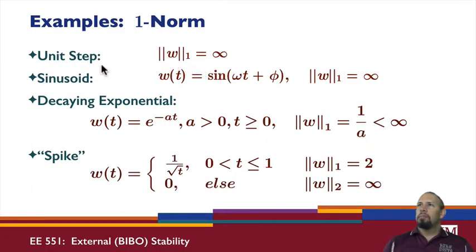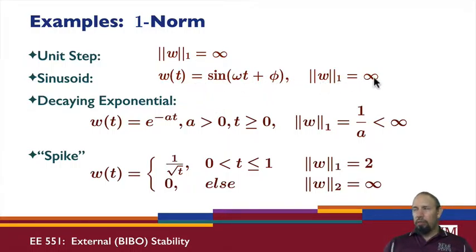One norm. The unit step function has one norm, which is basically the integral of the absolute value. So again, with the step function, it just keeps going, and so the one norm just keeps integrating. Similarly, for the sine wave, we first rectify it so that we have a full wave rectification.